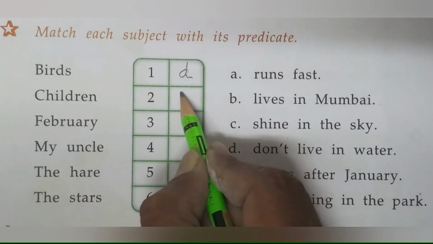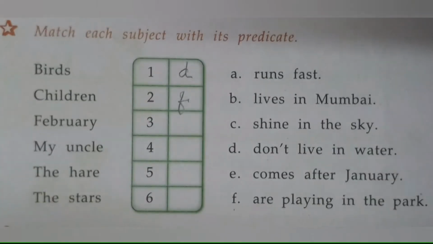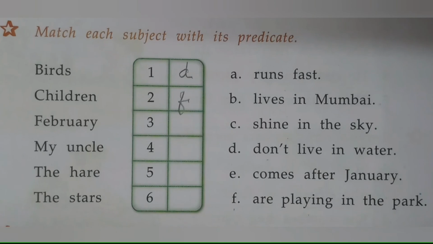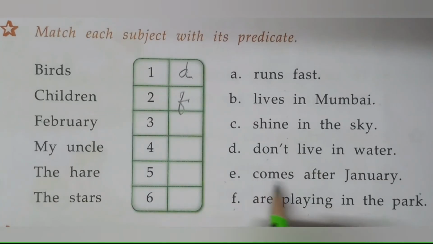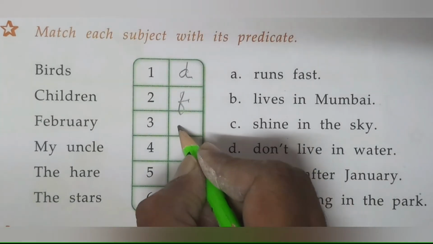That option is F. February comes after January.